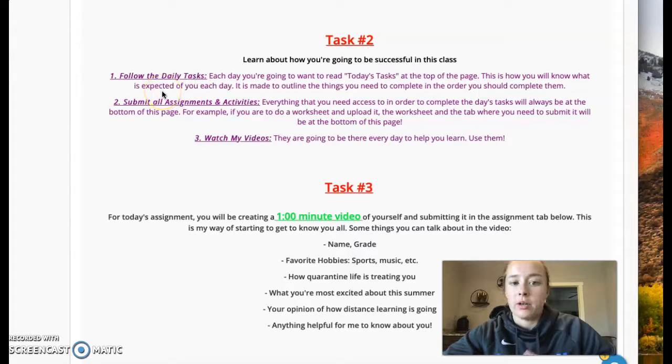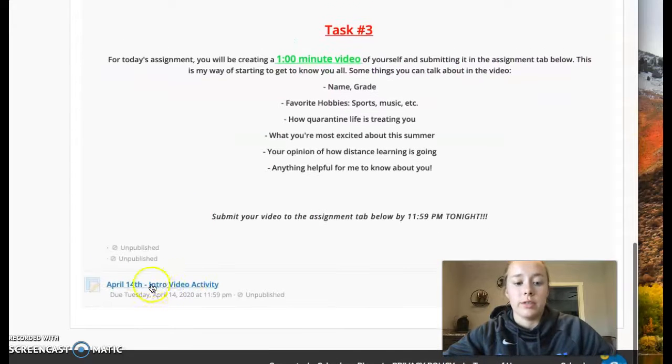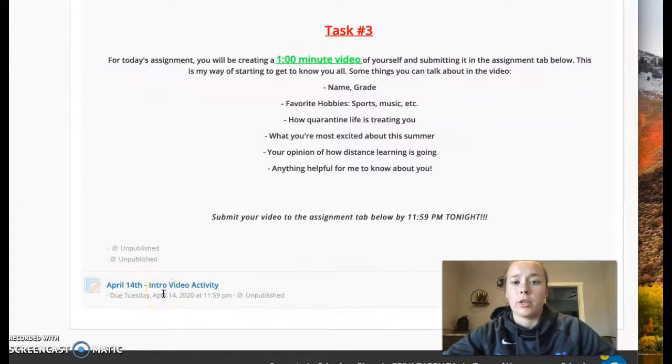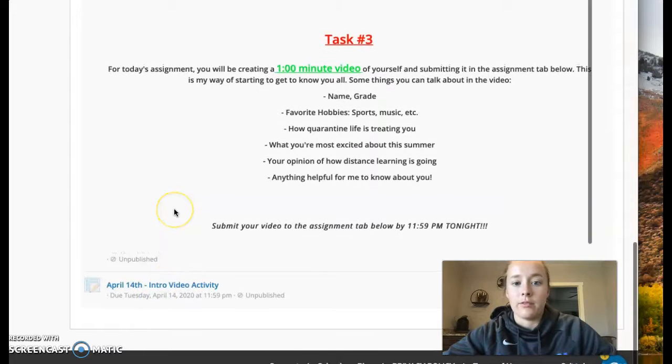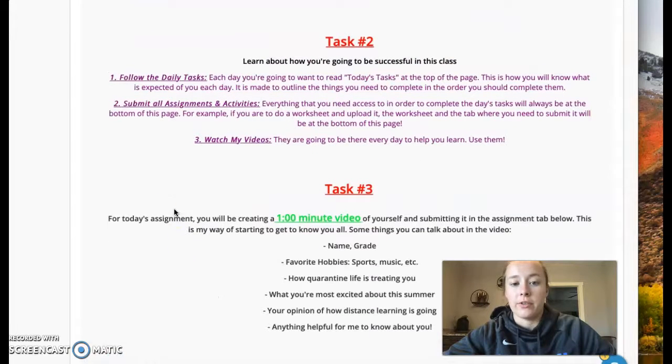Okay, number 2, submit all your assignments and activities. Everything that you're going to need is always going to be at the bottom of the page here. Okay, so if I'm giving you an assignment or a worksheet or something, it is always going to be linked at the bottom of the page. Okay. What will also be there is the place to submit it. So like today, you're going to submit a video and this is where you have to click. If we're doing a discussion post, that'll be linked here as well.